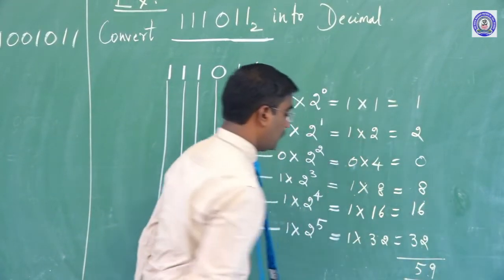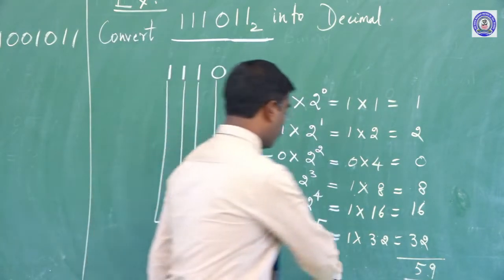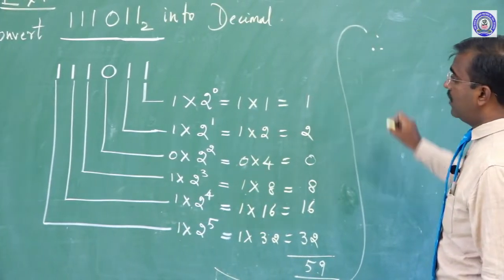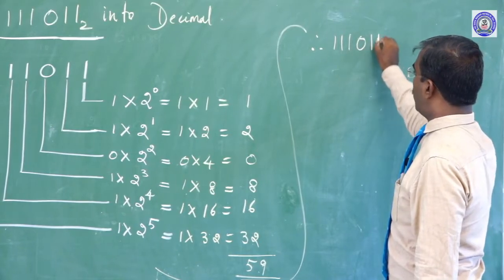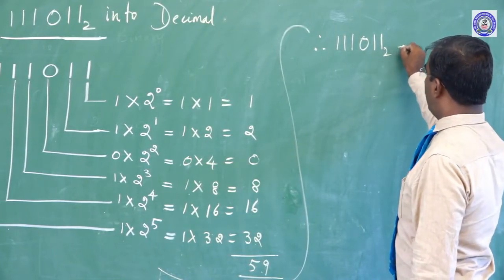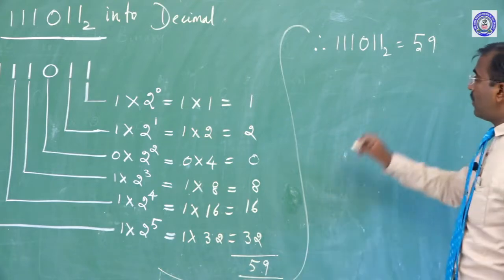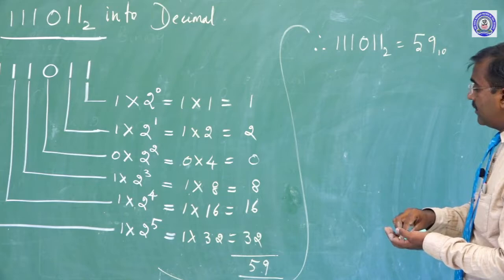The final answer is 59. Finally we come to the conclusion: 1 1 1 0 1 1 base 2 equals 59. This is a decimal number, that is why the base value is 10.